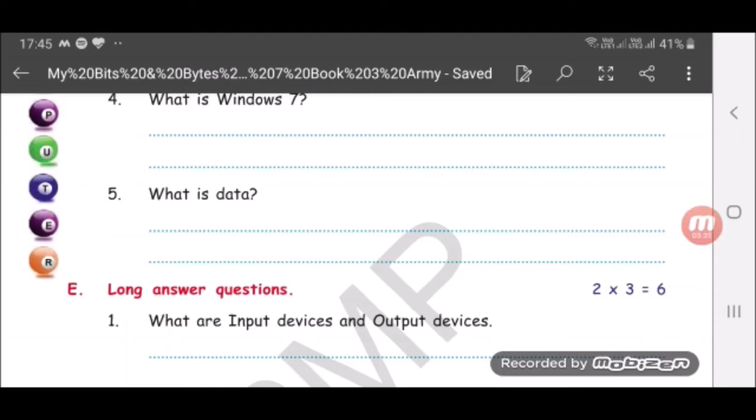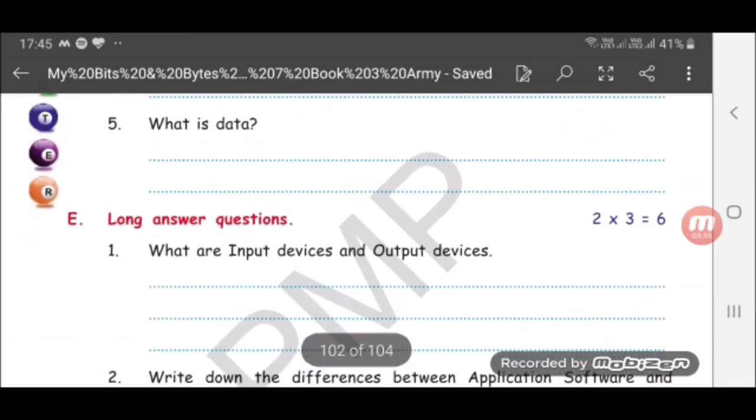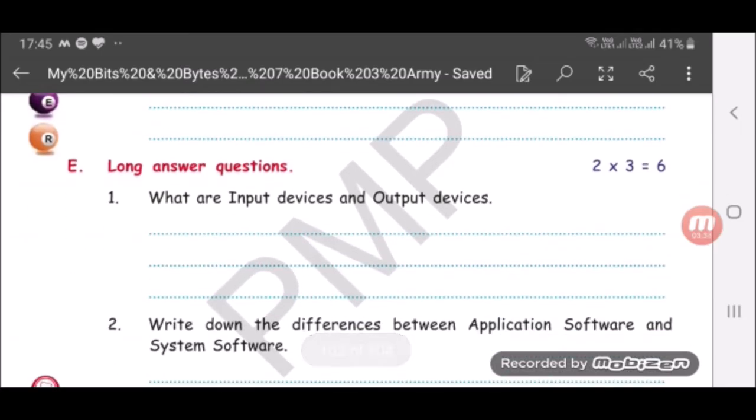Okay, next question is, what are input devices and output devices? The devices used to give instructions to the computer are called input devices, and the device which displays the result is called the output device. Okay, and we'll give some examples here.